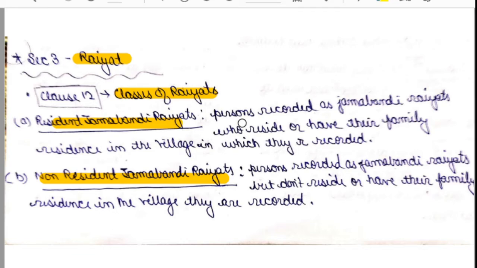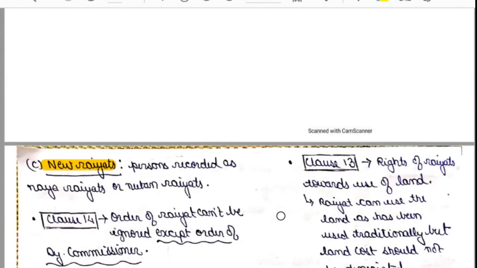They are known as resident Jamabandi Rayyats. Now, non-resident Jamabandi: the persons recorded as Jamabandi Rayyats but who don't reside or have their family residence in the village in which they are recorded are known as non-resident Jamabandi Rayyats.